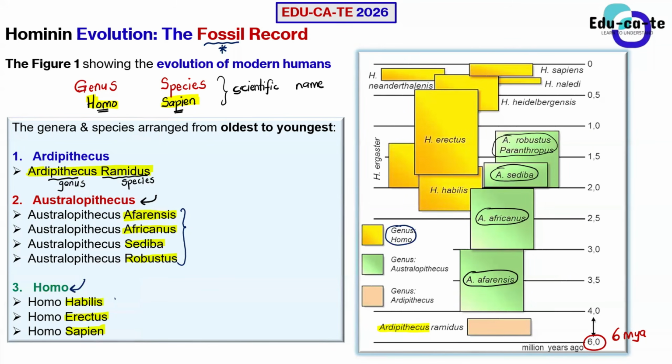That is how we ended up becoming the modern humans that we are.